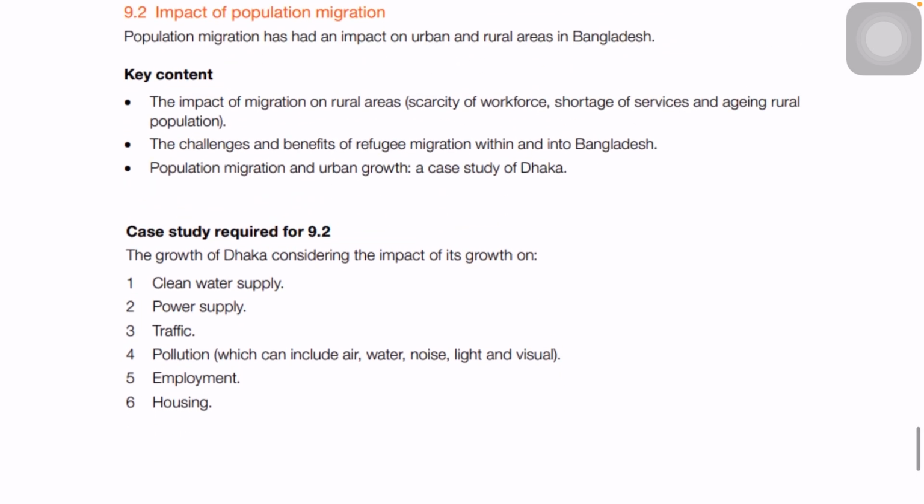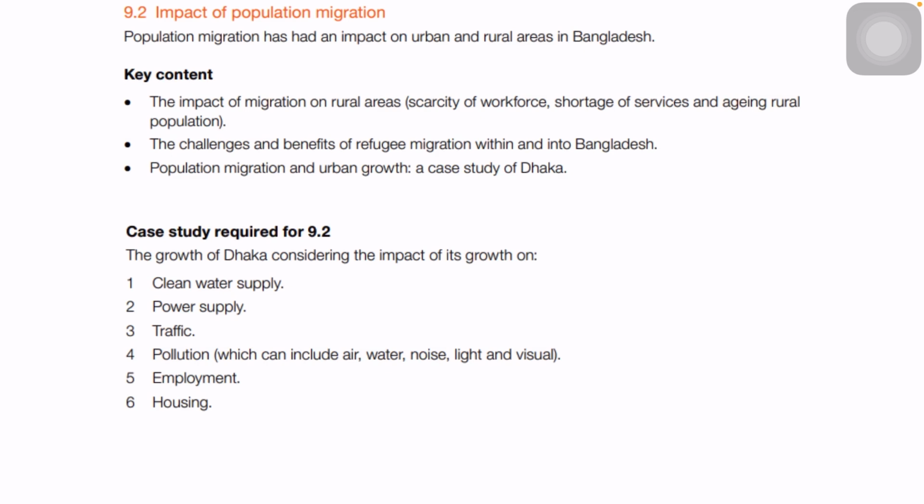Again, you might get a case study from the migration part regarding the impact of migration. So already the hints have been given to you: the growth of Dhaka, considering the impact of its growth on clean water supply, power supply, traffic, pollution, employment, and housing. They have already given you a hint of what type of case they will be giving. So you can search on certain cases and collect the information beforehand. But we don't know what type of case they might give you. They have just given you some hints, so you can collect the information based on that.